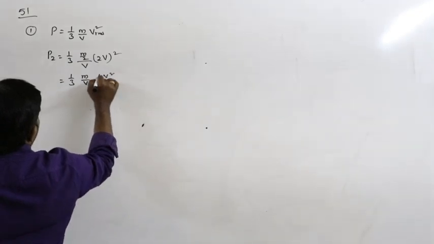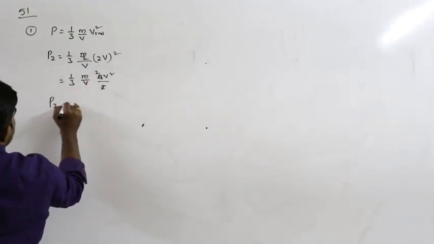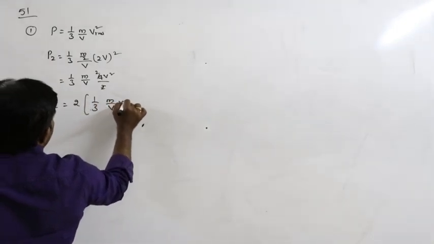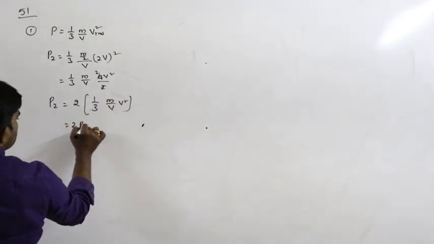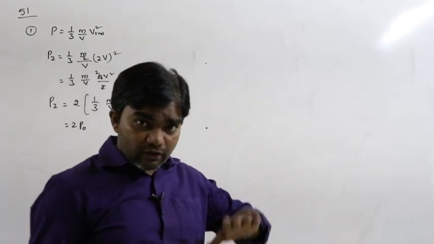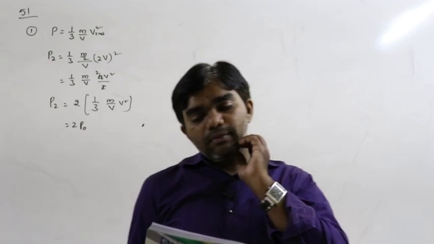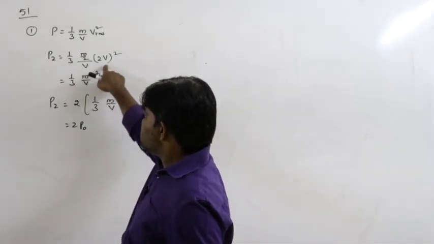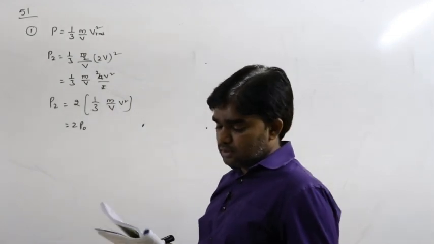So P2 is equal to 2 into 1 by 3 m by V square. So that is 2 P naught. Mass is half and velocity is doubled, then pressure becomes 2 P naught.